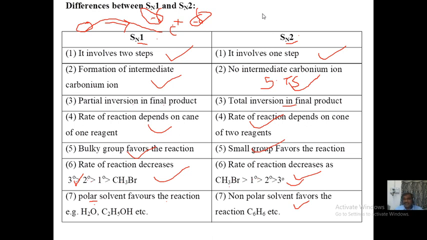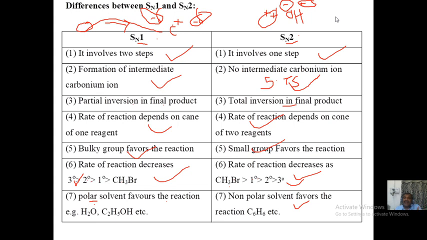See, friends, this is methyl bromide and you are adding OH minus, isn't it? Now if you add polar solvent, this minus charge, which came from the NaOH, will be stabilized by the polar solvent. They will extend their positive end towards the negative part of your OH minus ion.